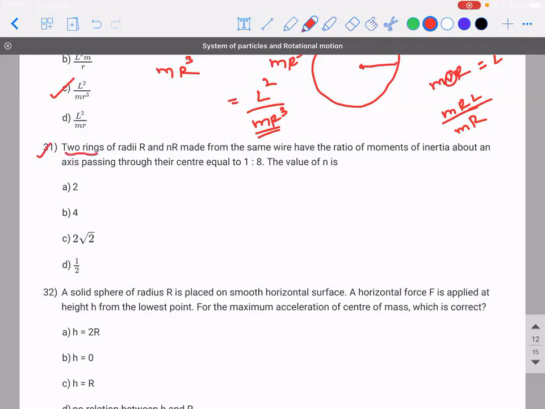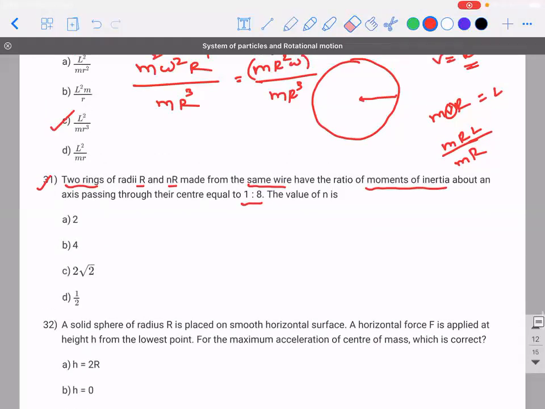So there are two rings of radii R and nR made from the same wire. They have the ratio of moments of inertia about an axis passing through their center equal to 1:8. The value of n is how much? Okay, there is a small trick in this problem. Can someone tell me what they mean by same wire?